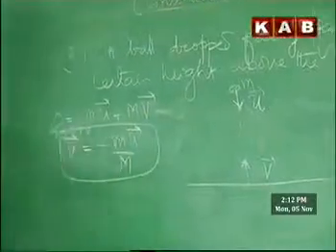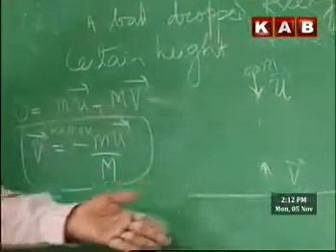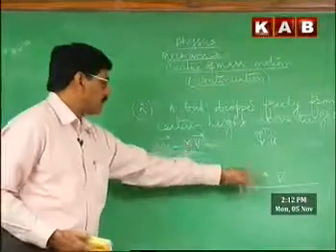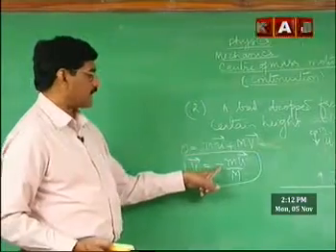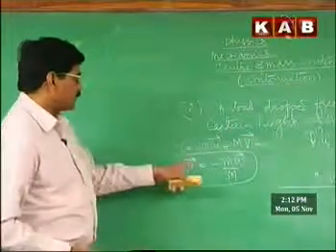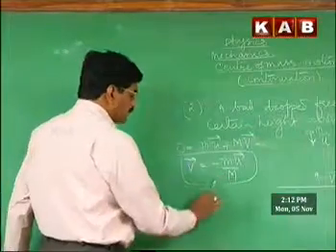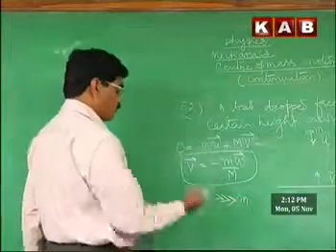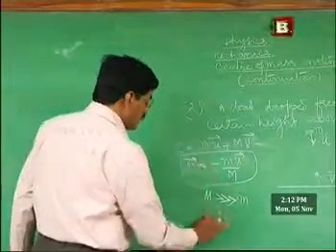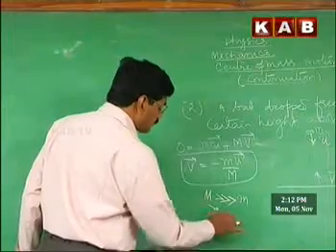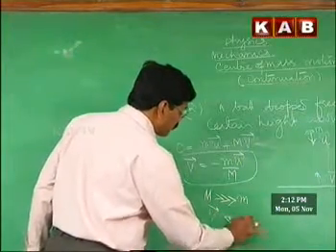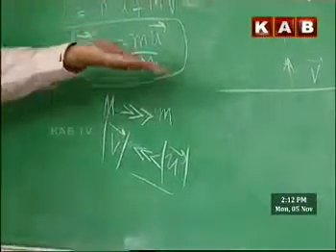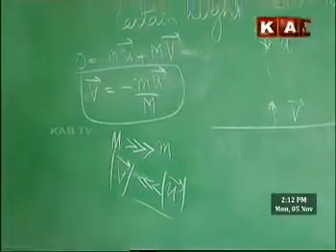So as the ball moves down, Earth will be moving up with a velocity v. The negative direction indicates that Earth is moving up. But what we know is that the mass of the Earth is very much greater than the mass of the ball. Therefore, the velocity of the Earth will be very small compared to the ball's velocity. Though it moves up, its speed is very small.